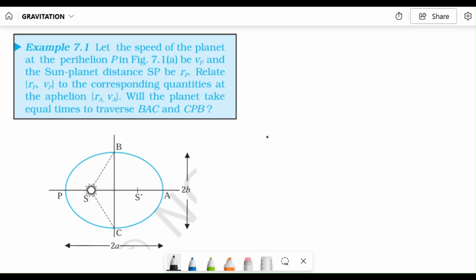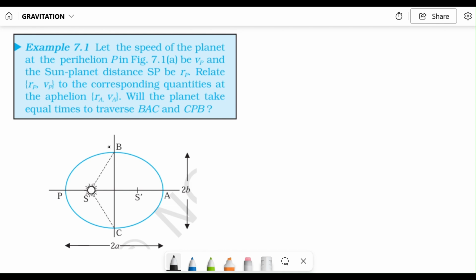Let's continue our discussion. So here we have example 7.1. Let the speed of the planet at perihelion be Vp. Perihelion is the nearest point of the planet to the sun, and aphelion is the farthest. When the planet is revolving around the sun on this elliptical path, there is a point on the major axis where the planet is nearest, and another point on the major axis where the planet is at the maximum distance from the sun. That point is denoted as A, and we call it aphelion, and this is perihelion.